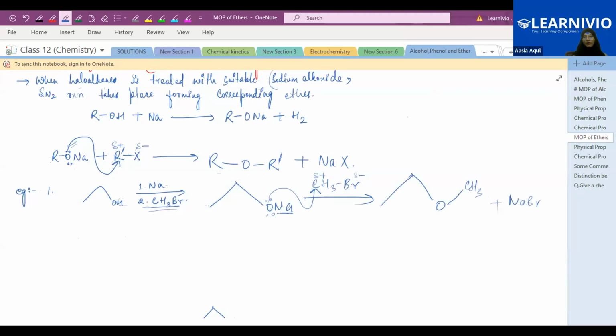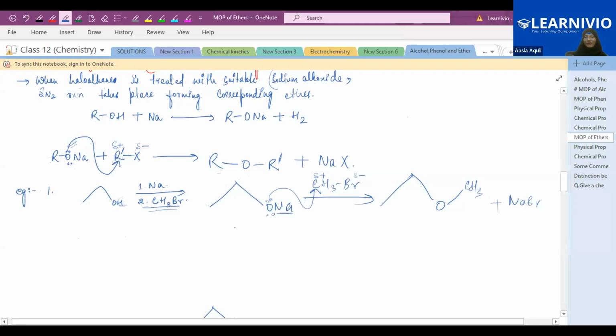First step is alcohol. Just treat the alcohol with sodium metal. You will get an alkoxide, sodium alkoxide. This hydrogen will be replaced by the sodium. Just remove this hydrogen and attach the sodium over here. You will get the sodium alkoxide.